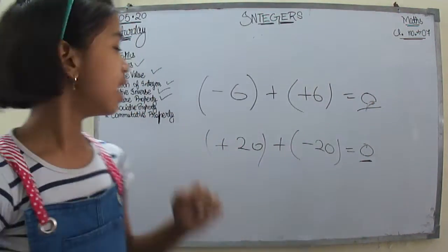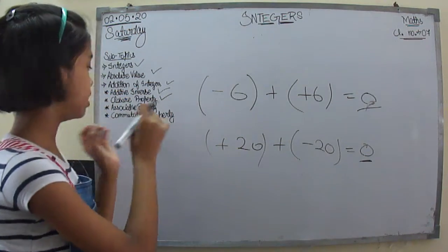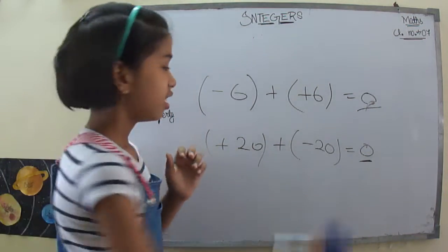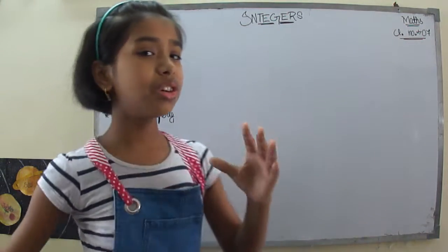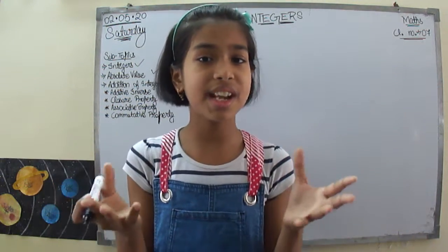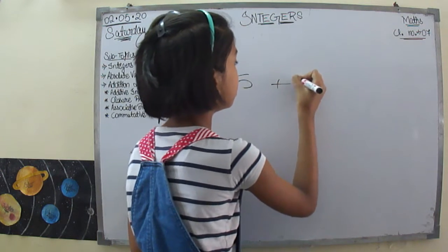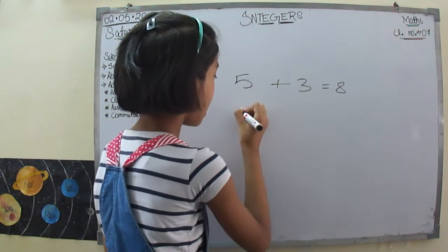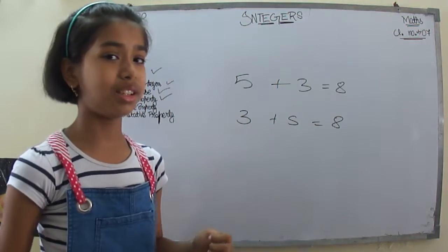So let's learn about the associative property and the commutative property. It is also so simple. You know that if I change the order of the addition, I will get the same answer. Like 5 plus 3 gives me 8 and 3 plus 5 will also give me 8.